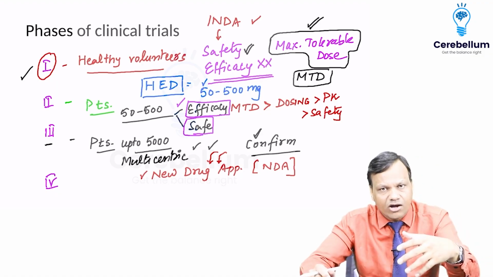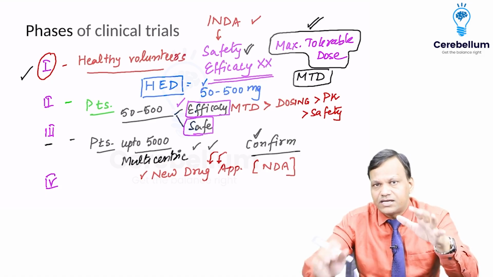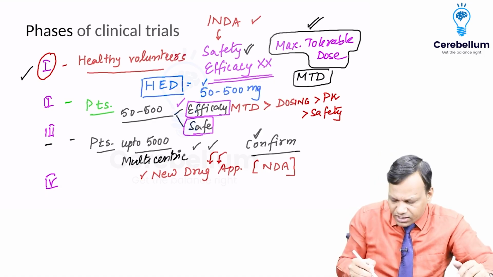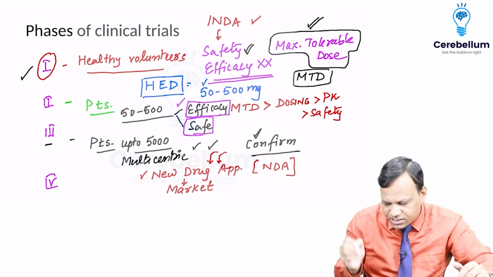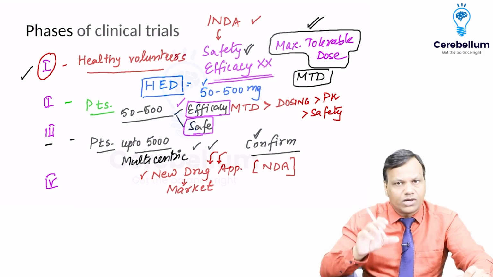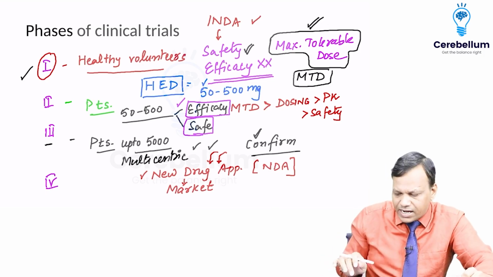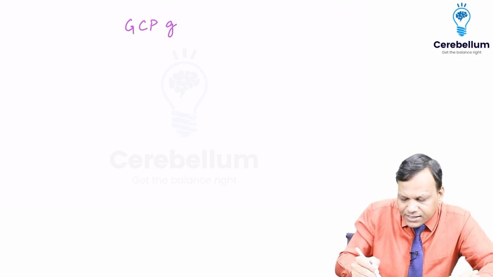FDA will study the data of phase 1, 2 and 3. And if they are convinced that the drug is good for humans, then they will give the permission for marketing of the drug. So after phase 3, the drug will come into the market. But what they will note particularly is whether the studies have been done under GCP guidelines.